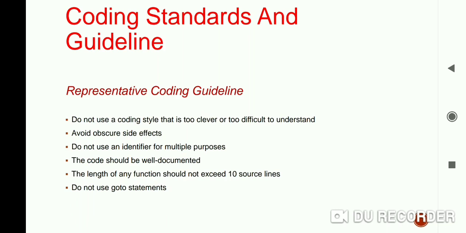So the code is easy and understandable for the reader. The next guideline is, the length of any function should not exceed 10 source lines. The lengthy functions are very difficult to understand. Therefore, the function should be small enough to carry out a small work, and a lengthy function should be broken into small ones. Okay, this guideline you should follow while coding.